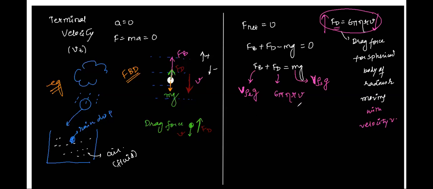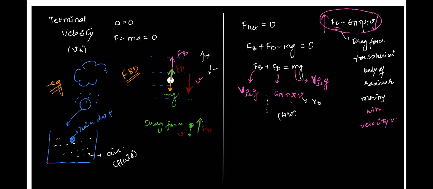When the net force is zero, at such a time the v value is called v terminal. So instead of writing v here, I can write v terminal or final velocity, when the net force on that object has become zero. So from here, this is your homework.